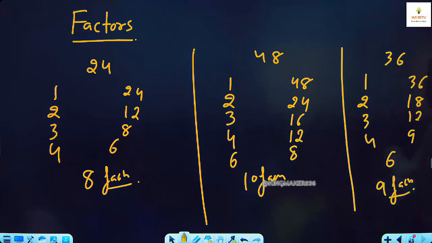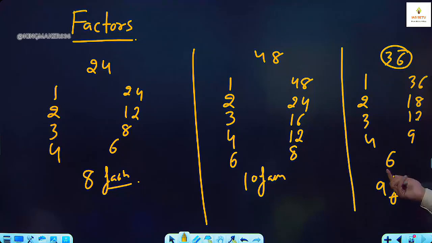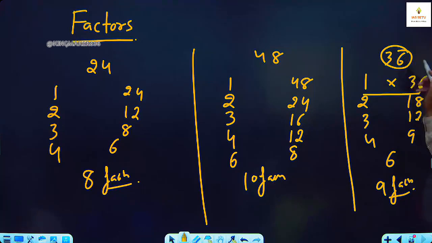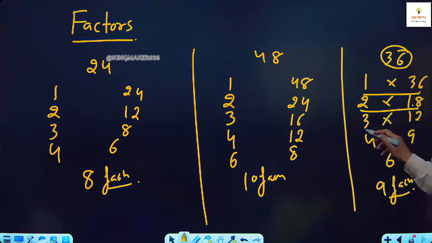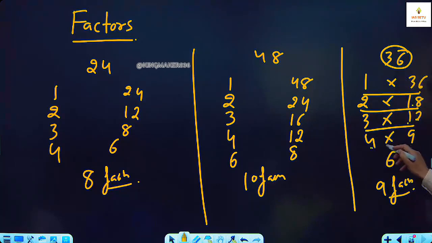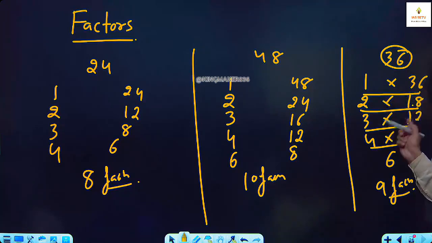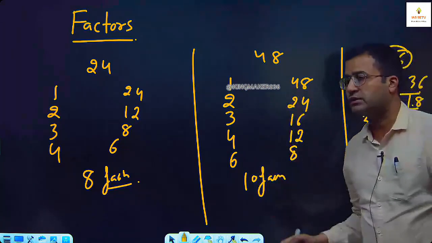We have two wonderful observations here. This is a perfect square number. That's why 6 into 6 is not possible. There is only one 6. Otherwise look here: 1 into 36 is 36, 2 into 18 is 36, 3 into 12 is 36, 4 into 9 is 36. This pairing is made. This is called pairing of factors.